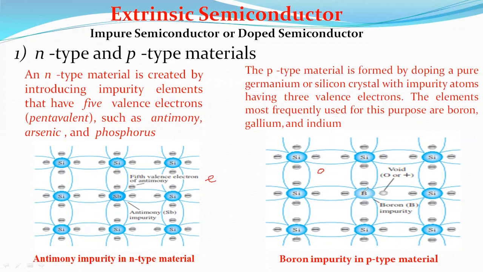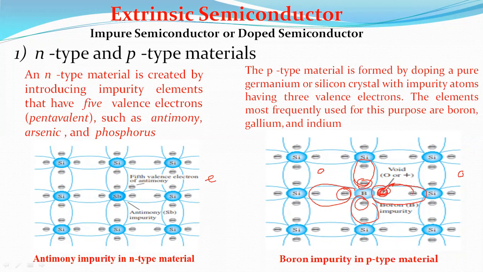Here this boron has only 3 electrons: 1, 2, 3. Each bonds with the nearby silicon material, so one bond is not formed with the other silicon. So here some vacant space is created. This vacant space can be treated as a hole, ready to accept an electron that easily joins it.